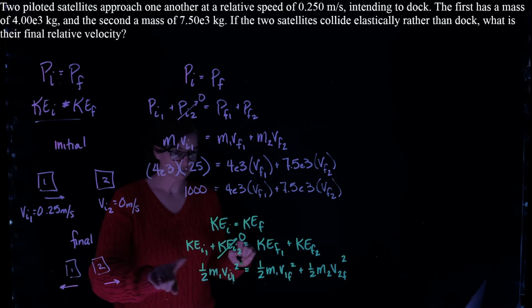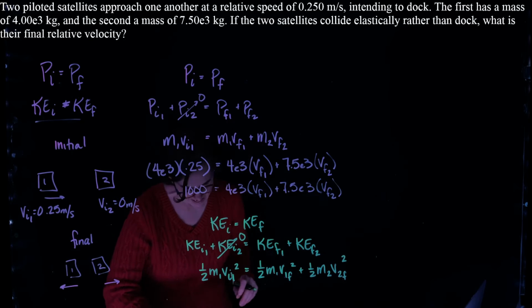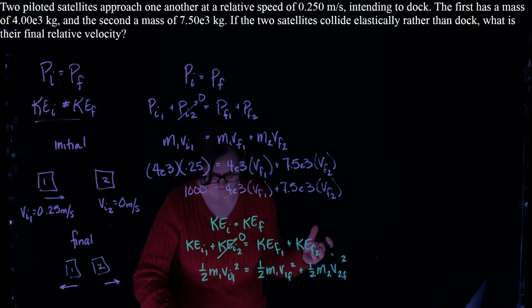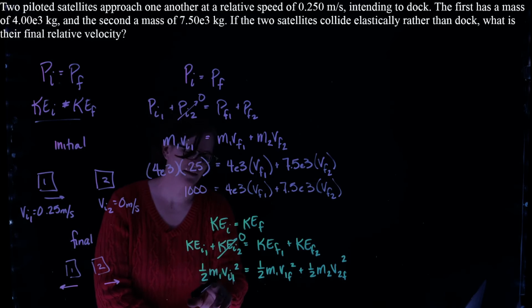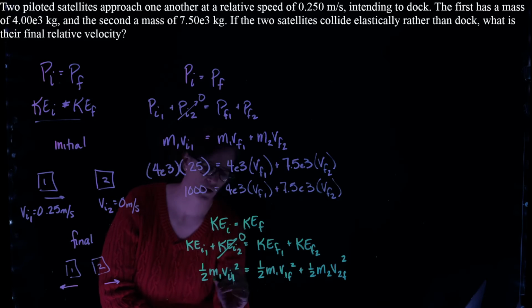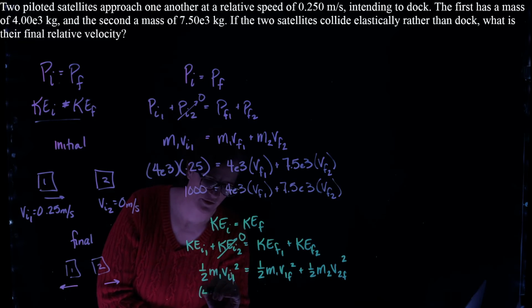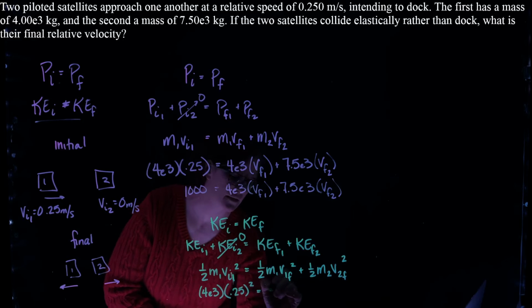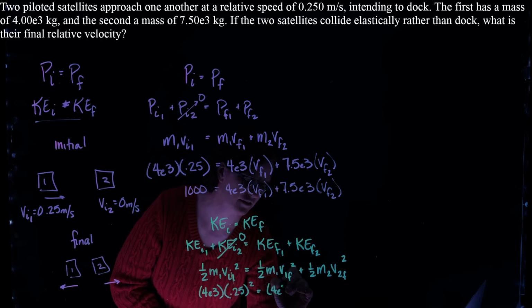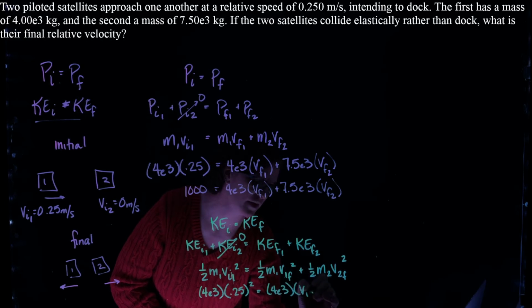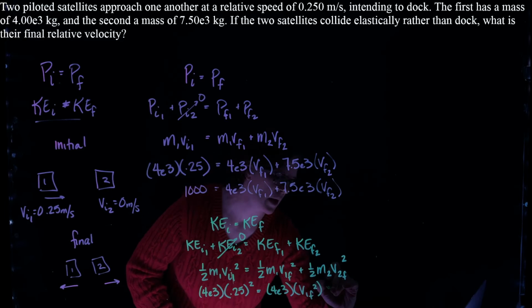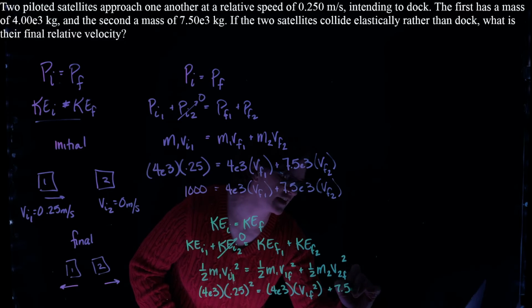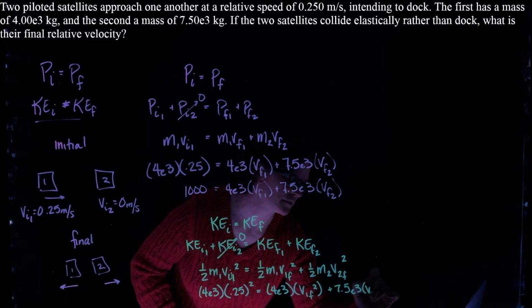Now my halves can go away, and I am left with a relationship that has m1 times v1 squared: 4 times 10 to the third times 0.25 quantity squared is equal to 4 times 10 to the third times v1 final squared plus 7.5 times 10 to the third times v2 final squared.